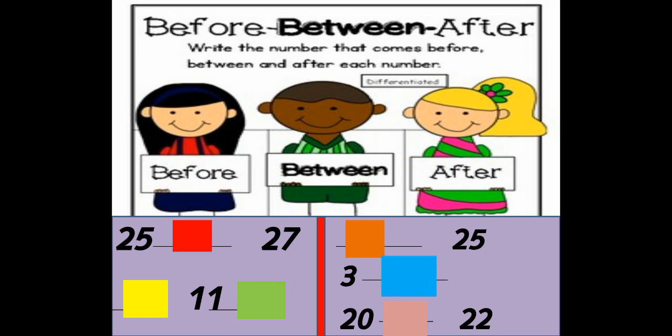Once again, which is that number which is going to come between number 20 and number 22? And that is number 21. That's good. Now let's see whether we are right or not. Good. Yes, all our answers are 100% correct.